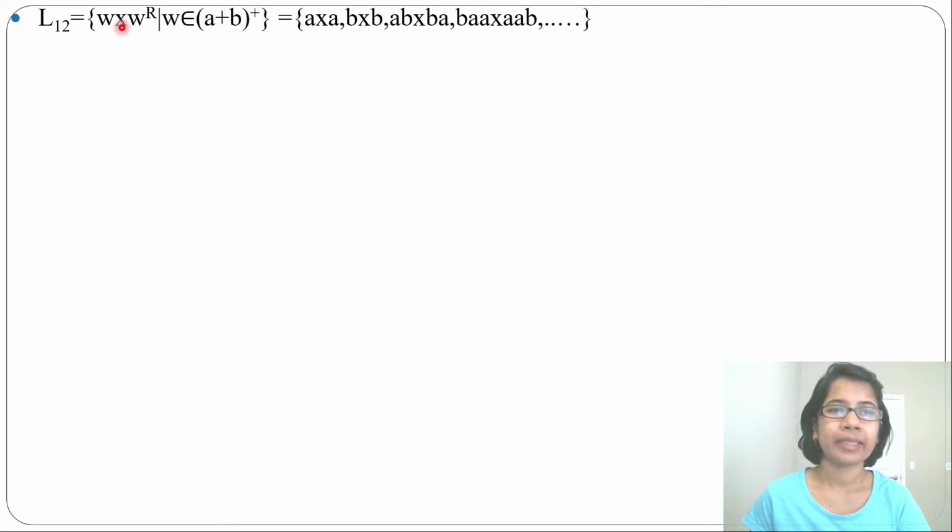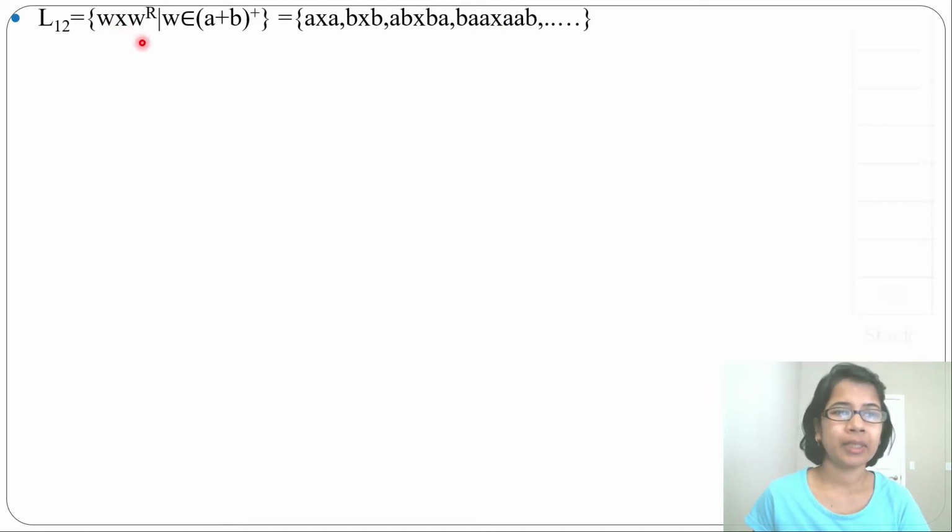But when X is a constant, and only W belongs to (A+B) positive closure, then it is a context-free language. Which strings will it accept? It will accept AXA, then BXB, then ABXBA. This is W, this is X, W reverse. Then BAAXAAB. How will we design the PDA for this? First we will push for W, then for X we will skip, then for W reverse we will pop.